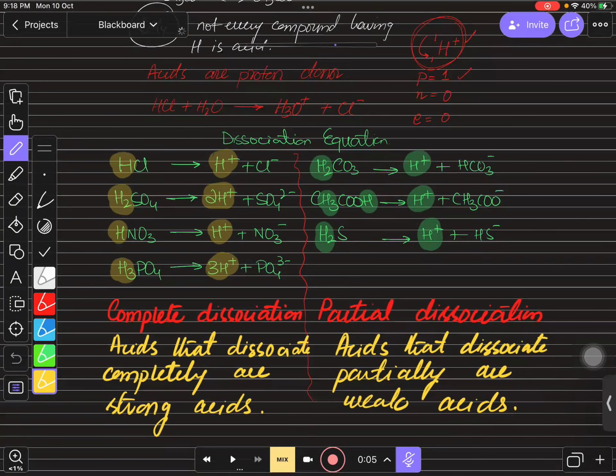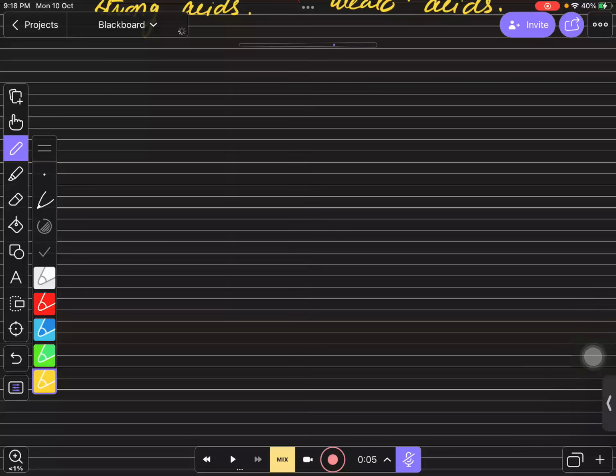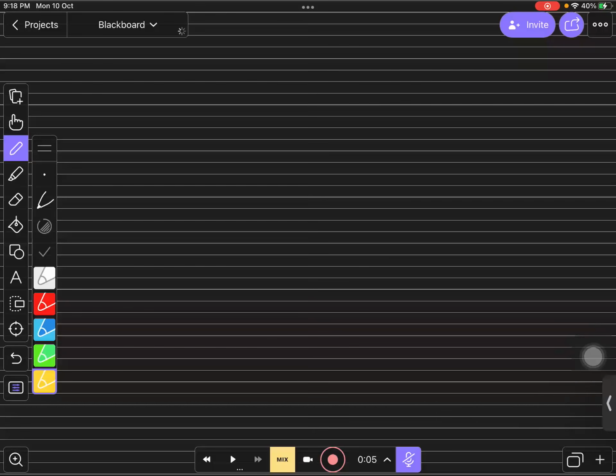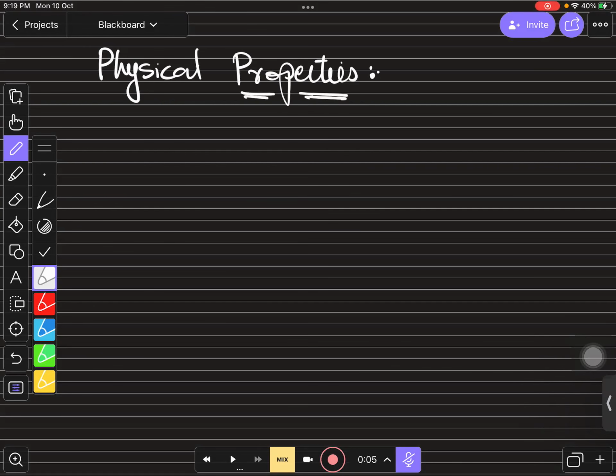Now let's talk about physical properties. Do you know the physical properties of acids? Any one of you? Yes, Abir, can you please tell me any one physical property of acids that you know? They turn litmus paper red.